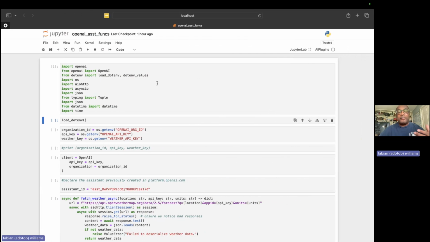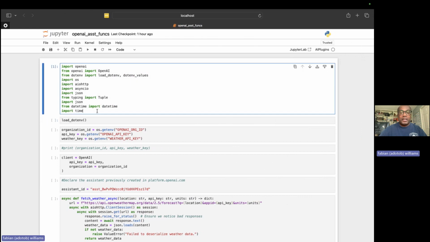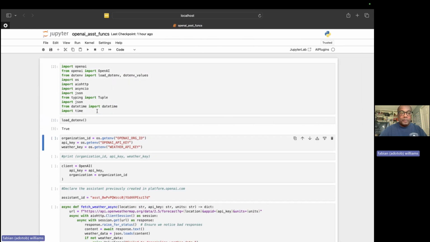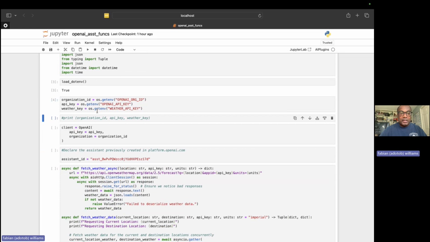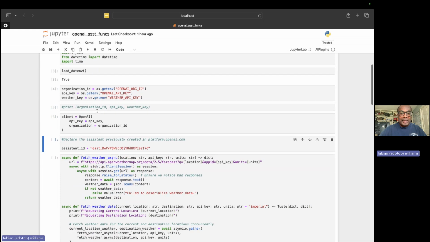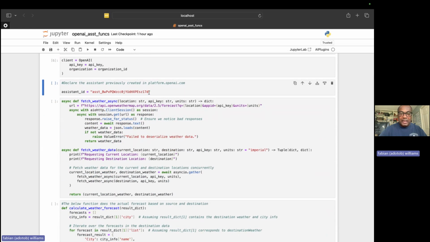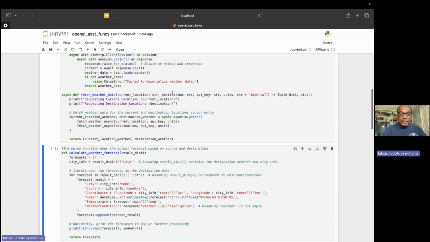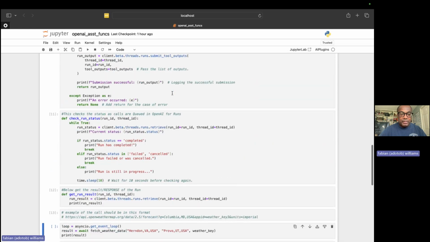Now we're going to be in the realm of the assistants API, doing this inside Python this time instead of .NET. I'll run through this, load my variables, get my keys, load my client. You notice it says 7 David, that is my assistant. These are some helper functions we're going to play with.